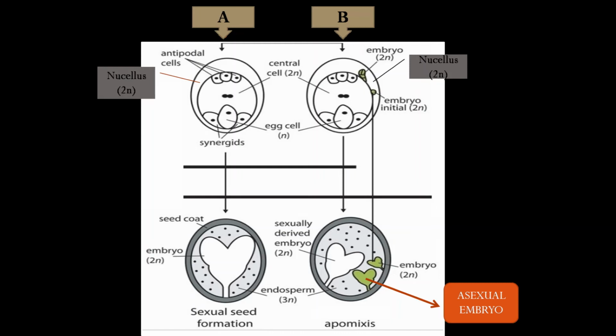So that embryo which is formed inside the embryo sac is an asexual embryo, means they are genetically identical to the original plant. So it's a kind of asexual reproduction also, but it is copying sexual reproduction, means it is mimicking a little. Okay, so this is called apomixis. It means inside one embryo sac one embryo is formed by natural fertilization and the other embryos are without fertilization. So formation of embryo without fertilization is called apomixis. It's also a kind of asexual embryo formation.